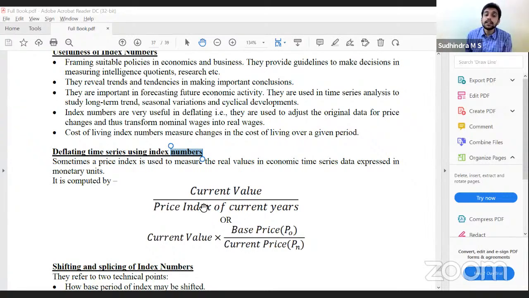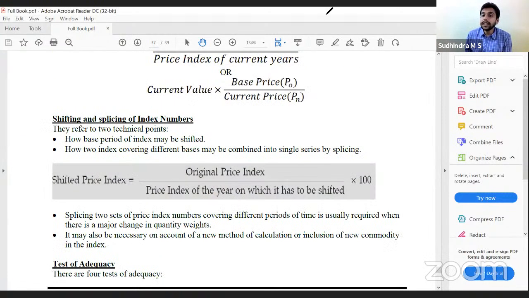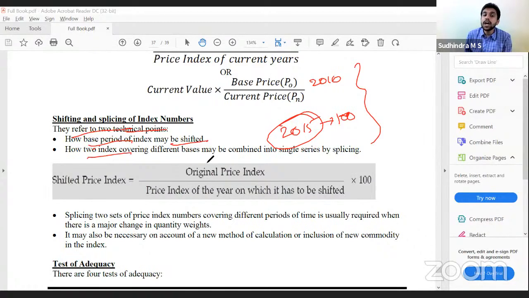Yes. Shifting and splicing. Shifting the index number: I have base year as 2010. I want to shift it to 2015. How do we shift? Now consider 2015 as 100, then recalculate all the index numbers. This refers to two technical points: how base period may be shifted, and how indices covering different bases may be combined into a single series by splicing.